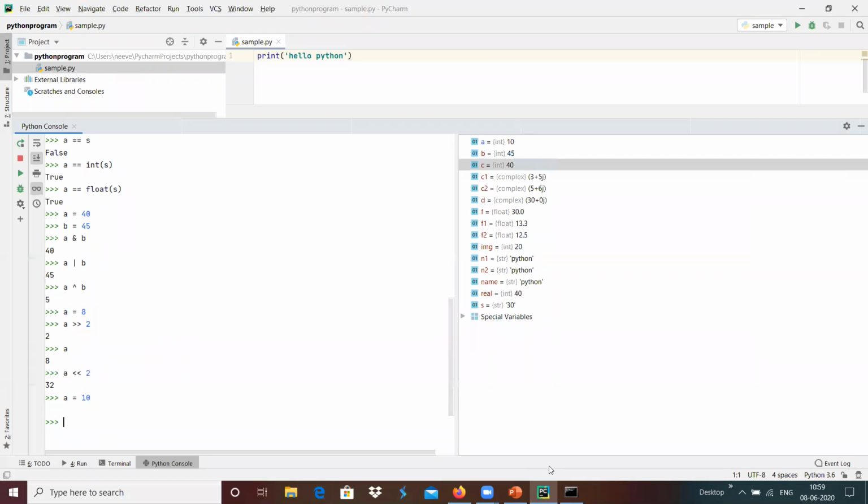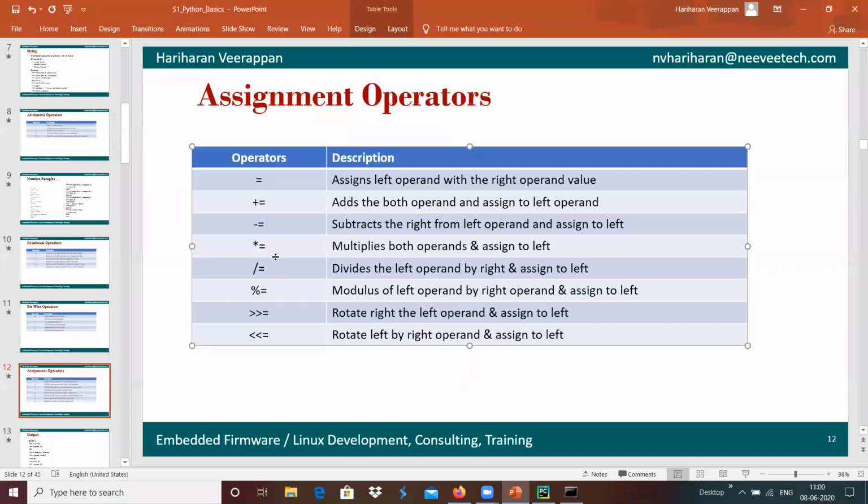And whatever the operation, something like a equals a plus b is similar to a plus equals b, and in the same way a equals a minus b is the same as a minus equals b over here. And in a similar way we have the multiply operation, divide operation, modulus operation, and rotate right.